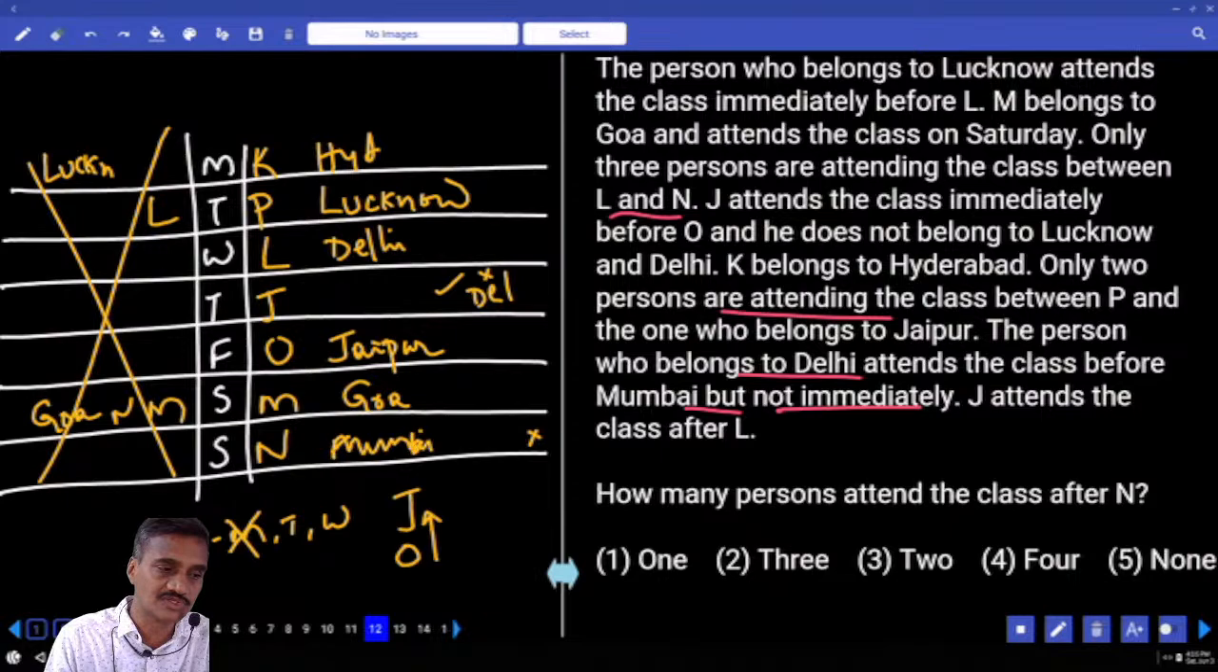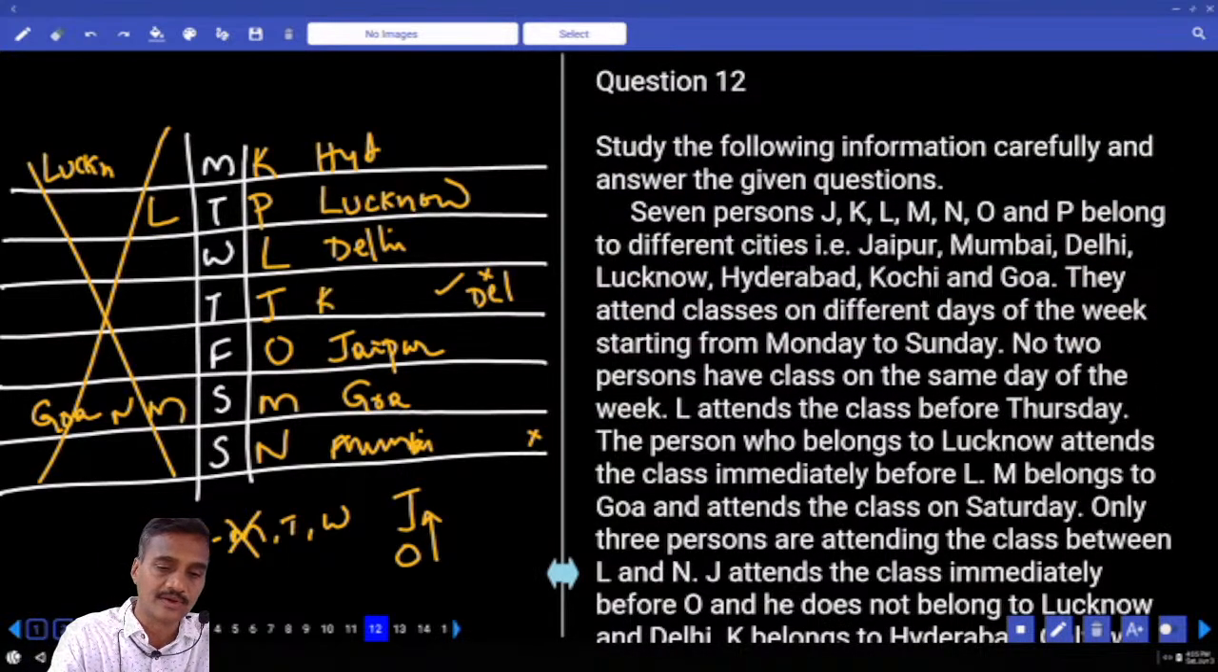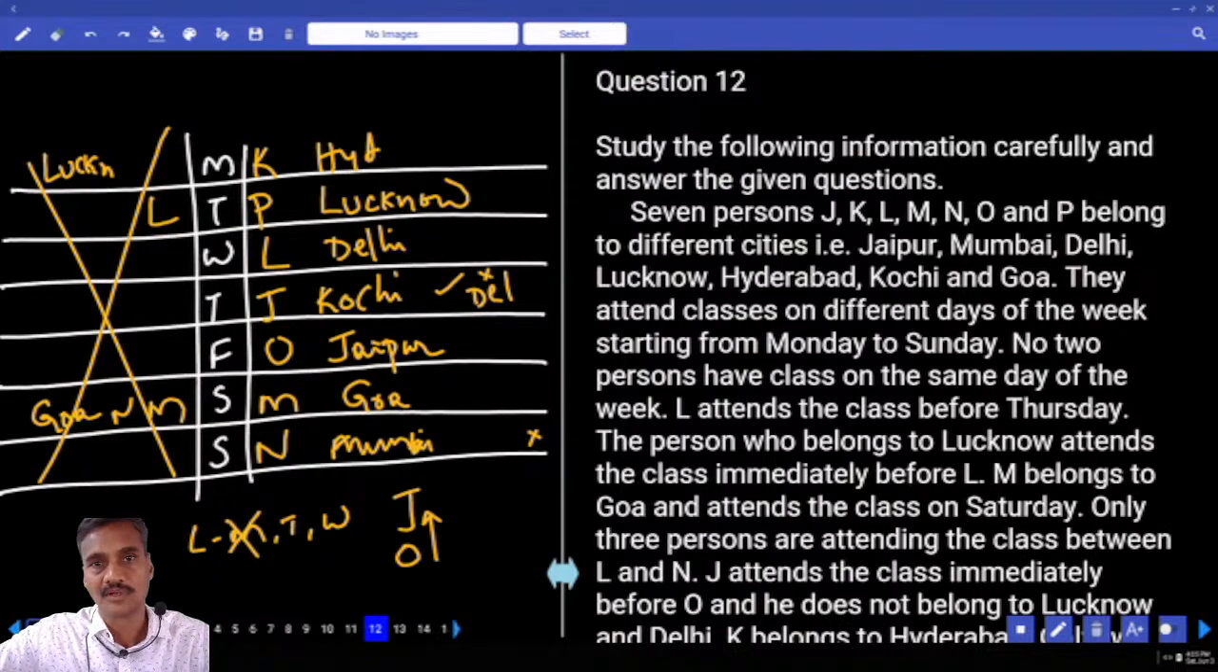And if Mumbai is here, then what is our city left over here? And J attends the class after L, that is fine. And one more city that is left over is Kochi. Now this J attends in Kochi. Clear? Though there is a parameter, tell me whether it is easier to crack or not.